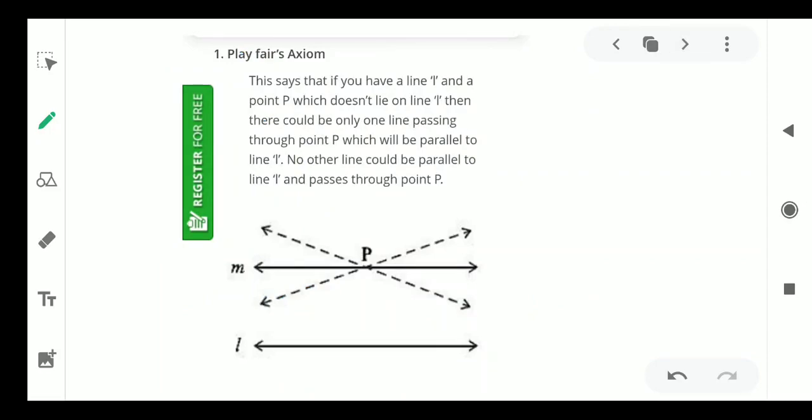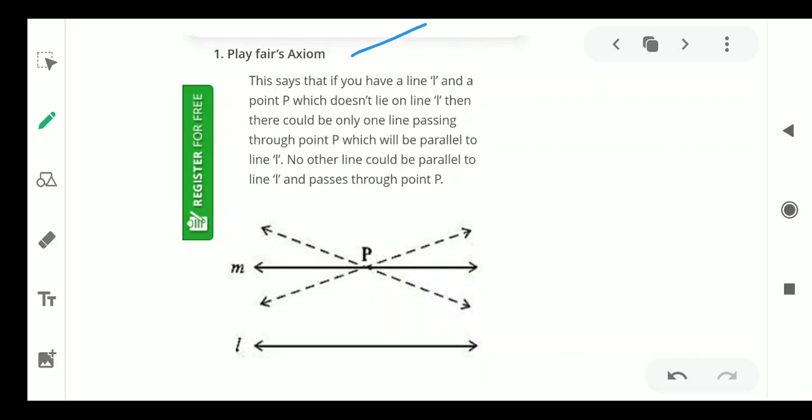Now let us see this, which is called the Playfair axiom, or the equivalent version of the fifth postulate. What does the fifth postulate say? If we draw any two lines on a line, the angles formed on the same side of the line, the sum of both angles is always less than 180 degrees. For that, the equivalent version is the Playfair axiom.